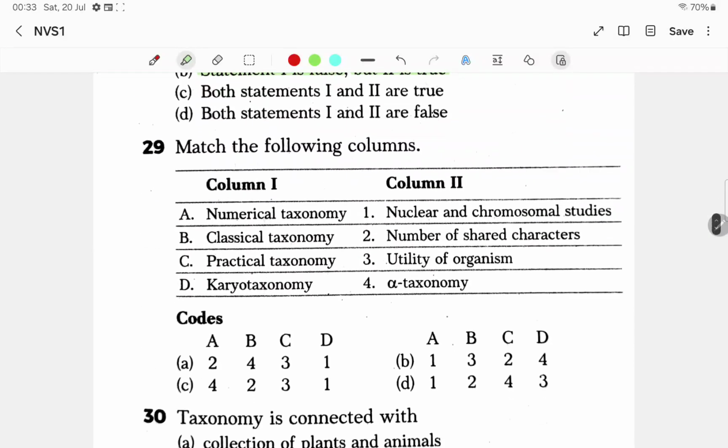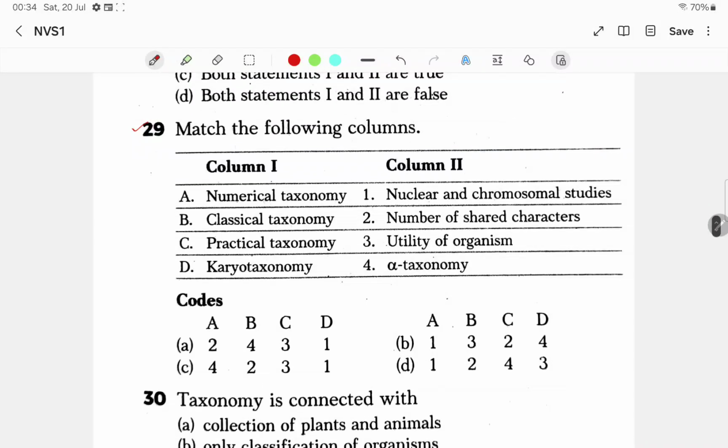Now question number 29, match the following columns. Numerical taxonomy is given, so there must be numbers. Here you can say number of shared characters, so that is numerical taxonomy. Karyotaxonomy means nuclear and chromosomal studies.